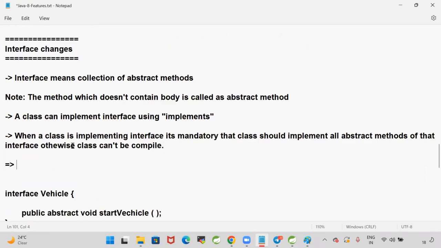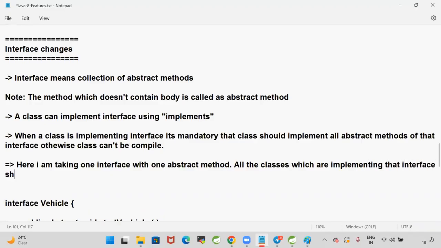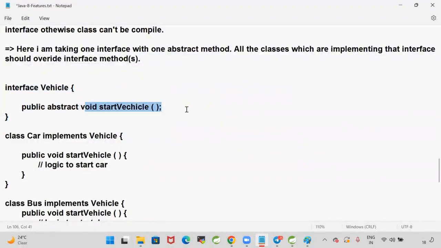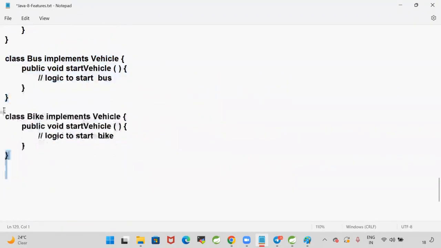Here, I'm taking one interface with one abstract method. All the classes which are implementing that interface should override the interface methods. Here I have taken Vehicle with one method. Car is implementing that interface, Bus is implementing that interface, Bike is implementing that interface.